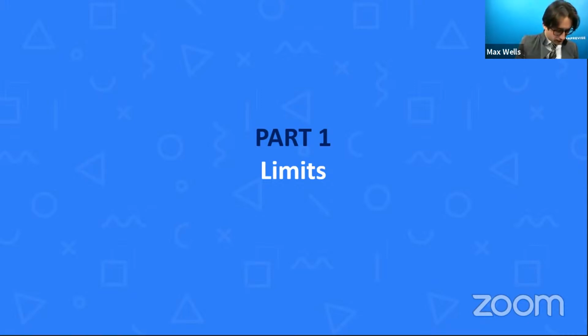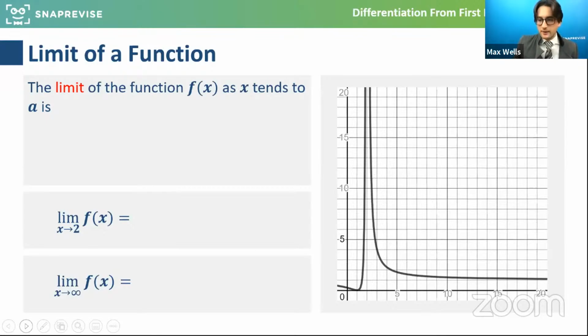So I'm going to talk through what a limit is. I know I've had a question about that already. So the limit of a function f of x as x tends to a is basically the value that f of x is getting closer and closer to.